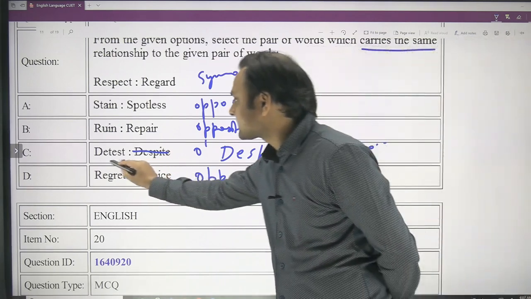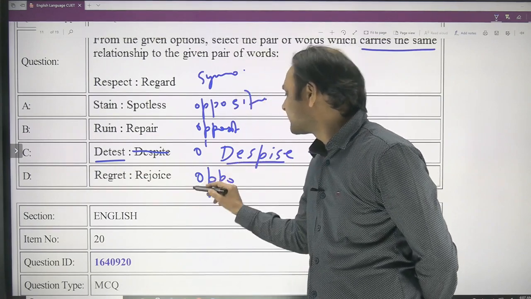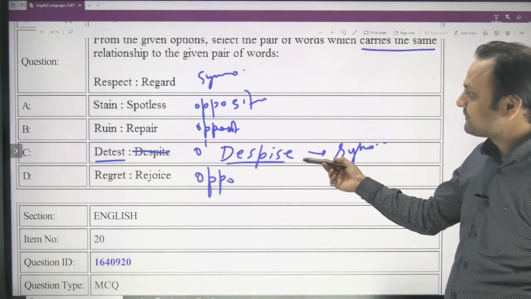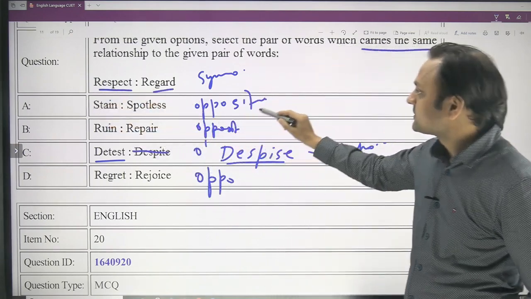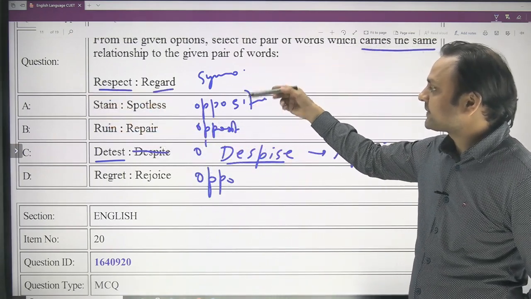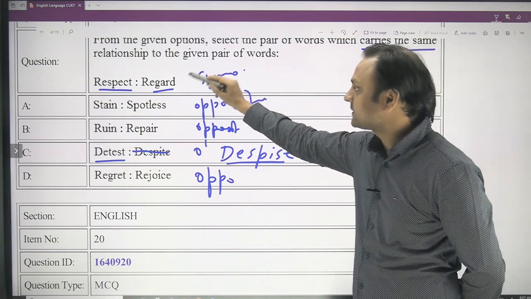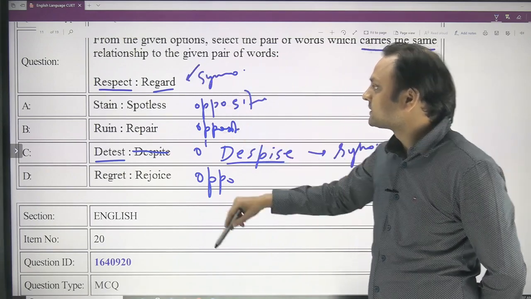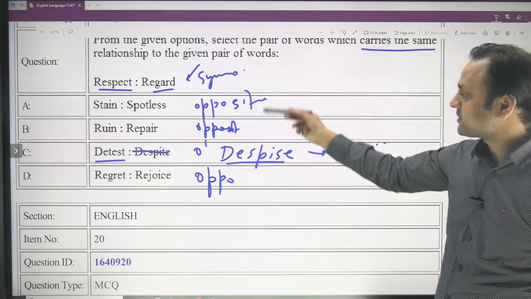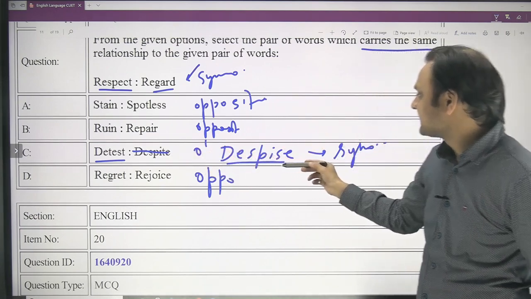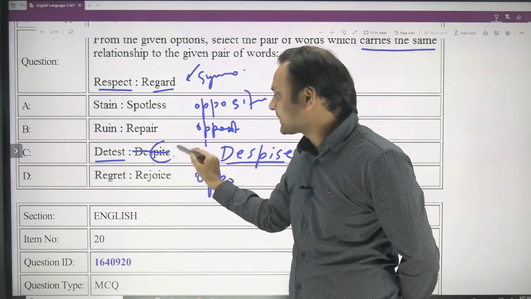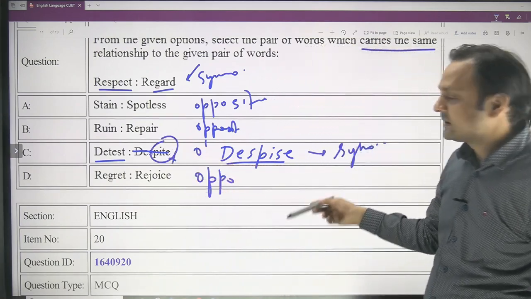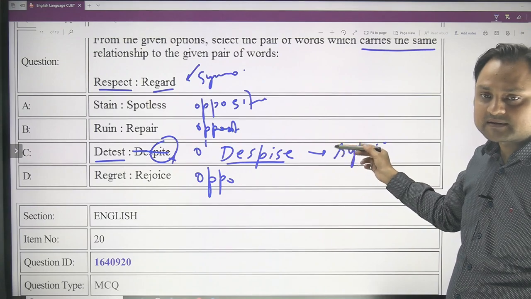So now detest and despise both mean the same thing. Respect and regard both mean the same thing. So you are supposed to find a pair which represents the same relationship as given in these words. They share a relationship of synonyms, and detest and despise share a relationship of synonyms. Despite must have been a misprint, so don't go with that, and still, by chance, this is the answer here.